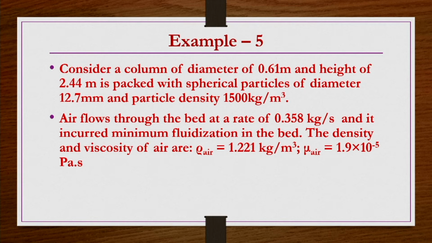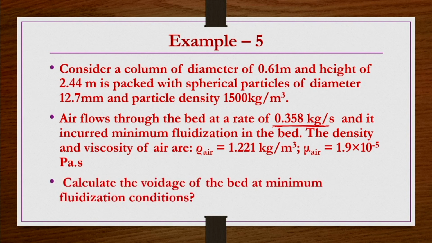Consider a column of diameter 0.61 meter and height of 2.44 meter packed with spherical particles of diameter 12.7 mm and particle density 1500 kg per meter cube. Air flows through the bed at a rate of 0.358 kg per second. The flow rate is not given in terms of velocity, but as a mass rate in kg per second, and minimum fluidization occurs when the air flows at this mass rate. So, this mass rate corresponds to the minimum fluidization velocity. The density and viscosity of air are given. Calculate the voidage of the bed at minimum fluidization conditions.